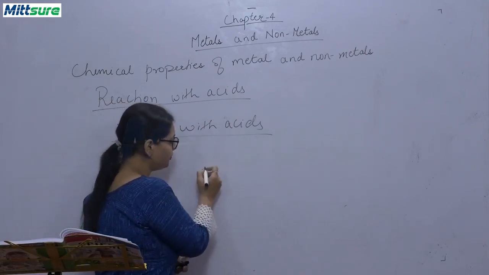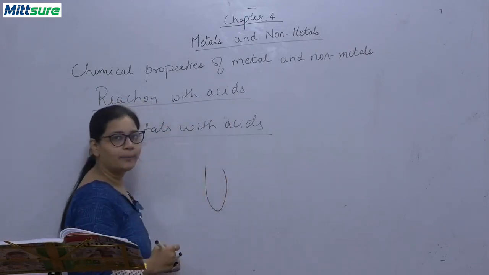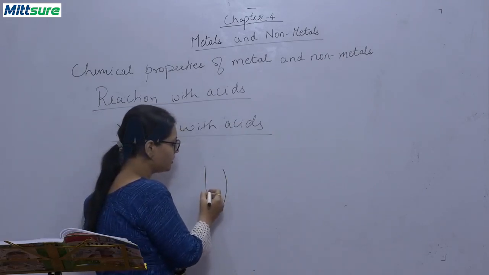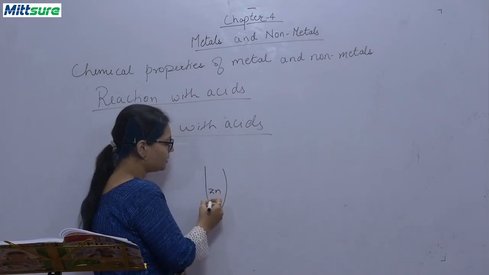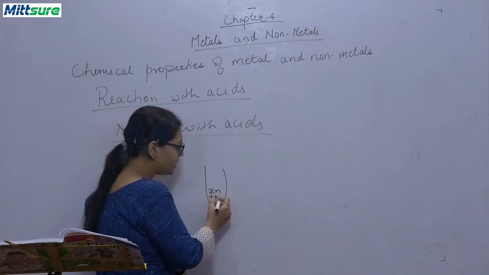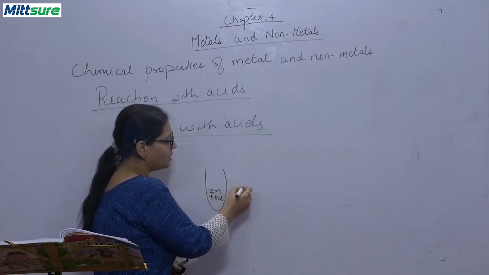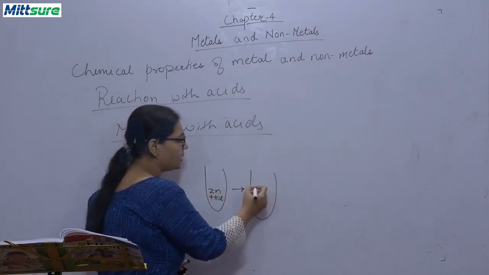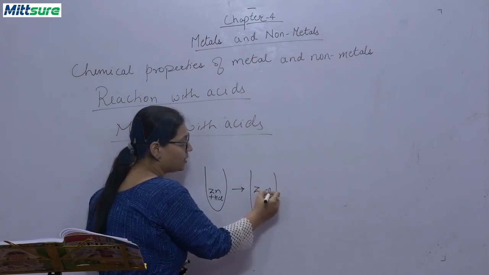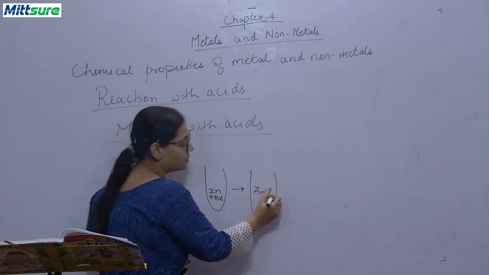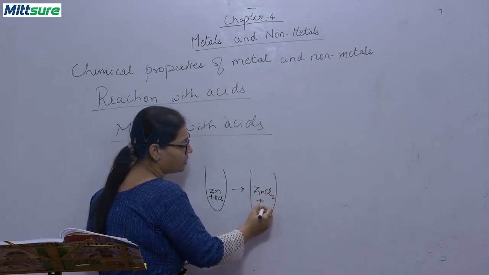take a test tube. Okay, now put zinc in it, put HCl in it. Okay, after this reaction is done, you will be getting zinc chloride plus H2.